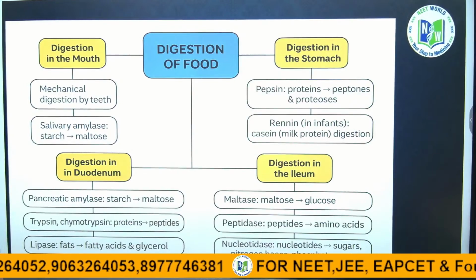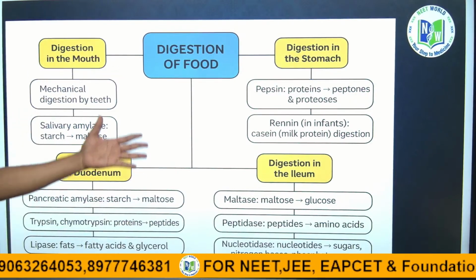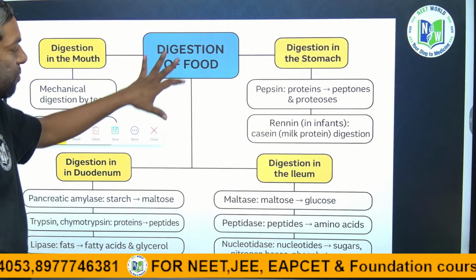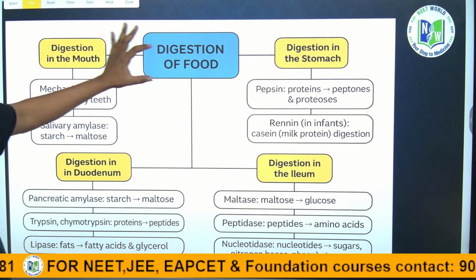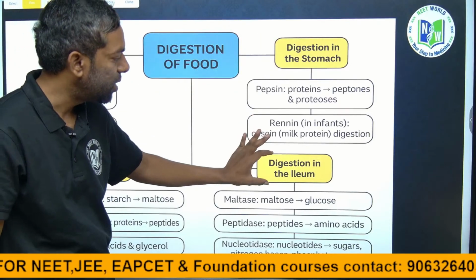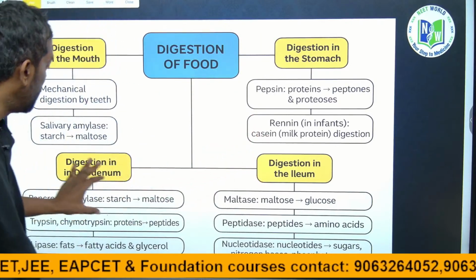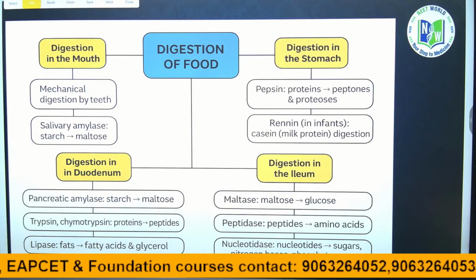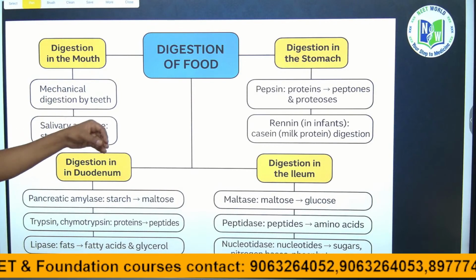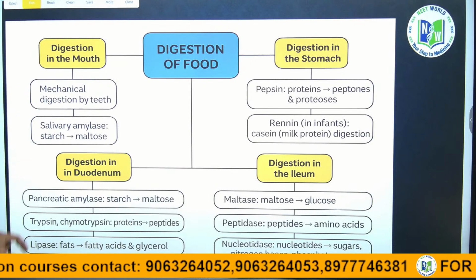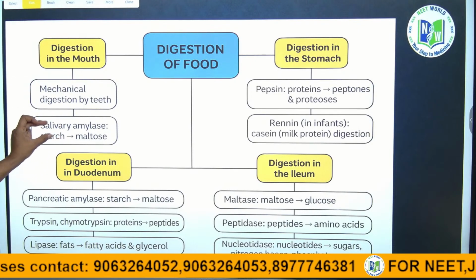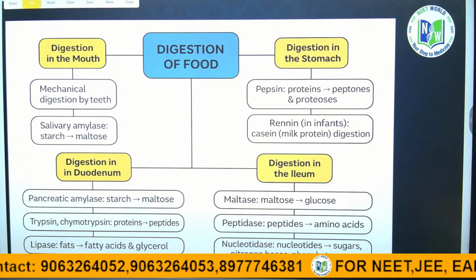This is the mind map showing where food digestion happens. Digestion starts in the mouth, then the stomach, then the duodenum and the ileum of the small intestine. In the mouth there is mechanical digestion, and the salivary gland releases saliva for starch digestion.